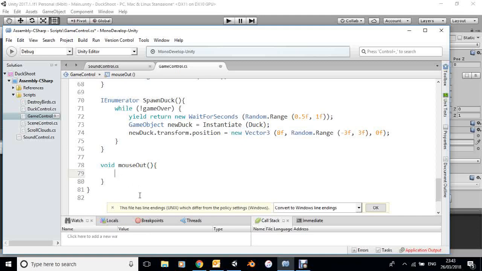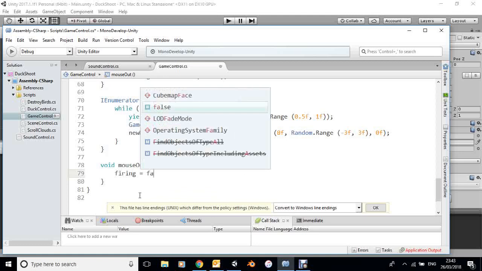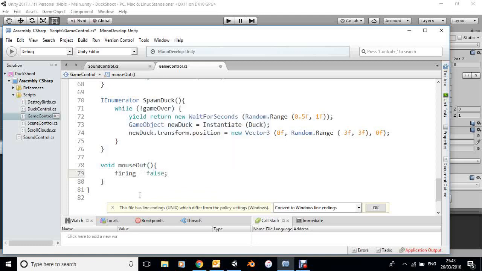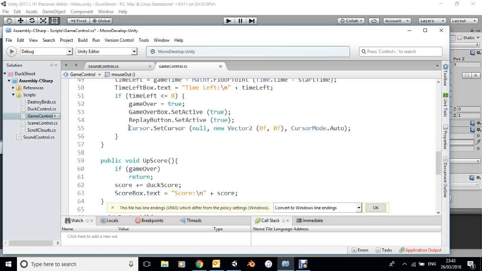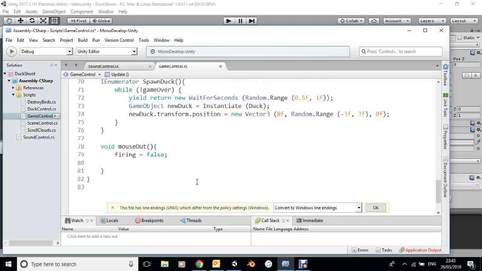So the first thing I want to do is make sure that firing equals false. So that should stop the bang going off. And I want to change the cursor back to the normal cursor. Now we've actually got a command that says this here. So this is when the game is over, it sets the cursor back to normal. So I'll just copy that. Select it and copy, Control C. And I'll put that in there.